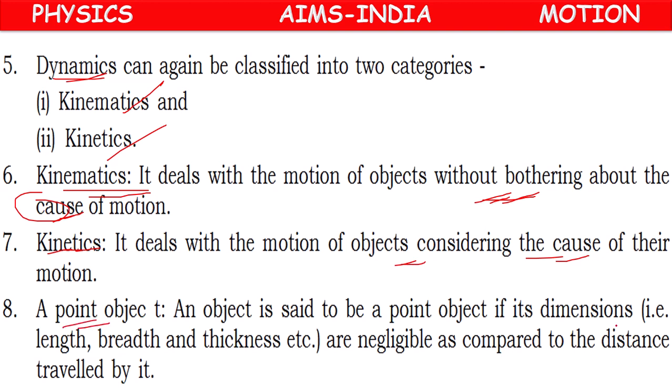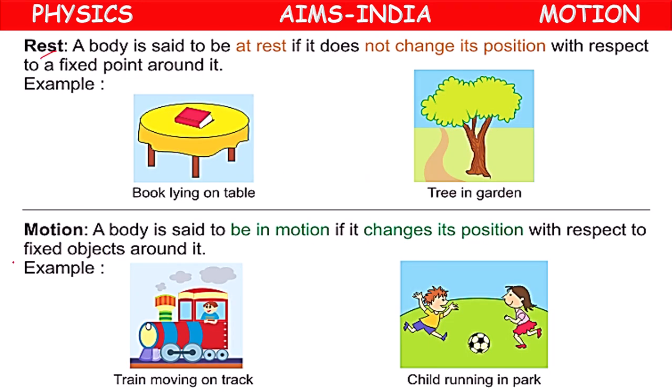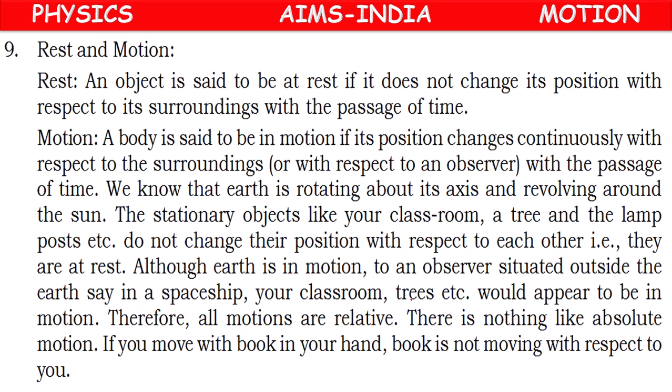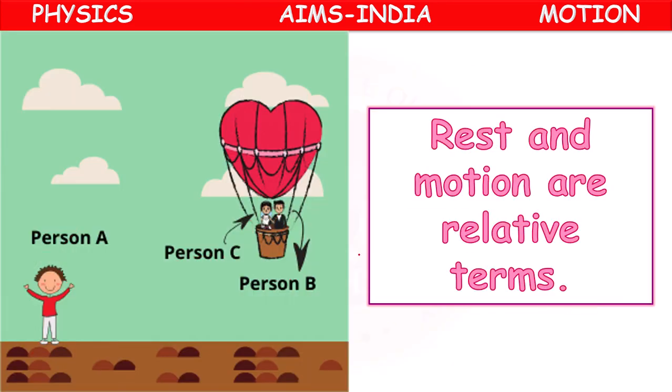Point objects means dimensions are negligible, very, very small when compared to the distance traveled by it. Rest means no change in position. Motion means it changes its position. Rest and motion are relative terms. According to one observer, they may be in motion.